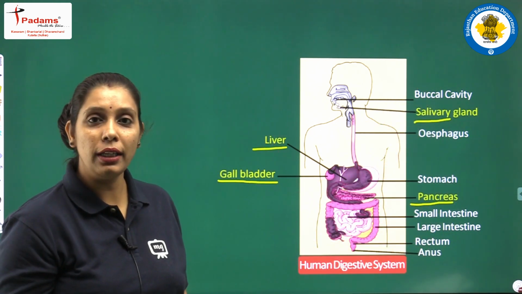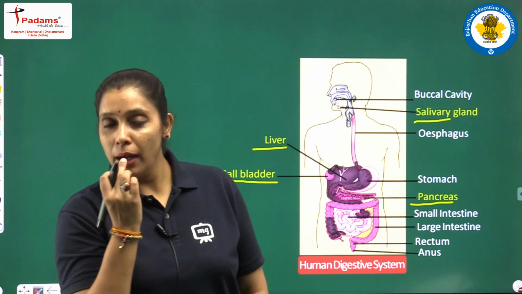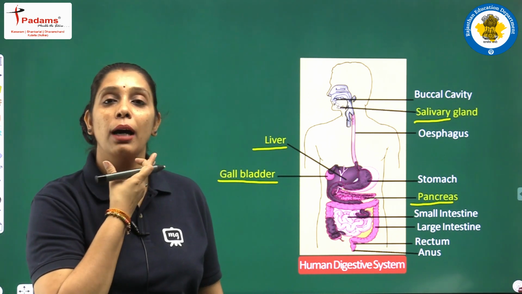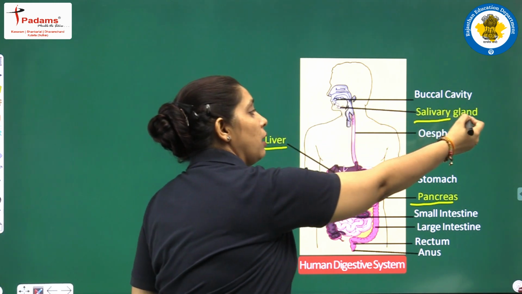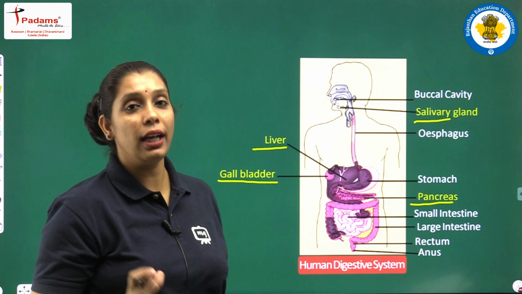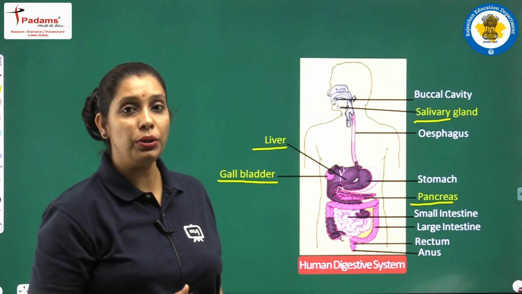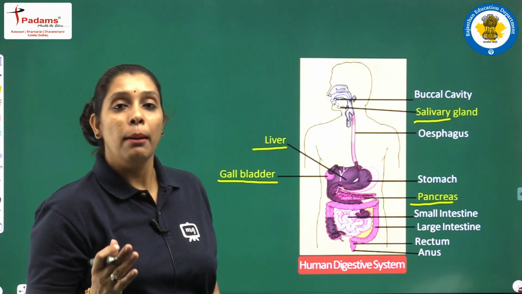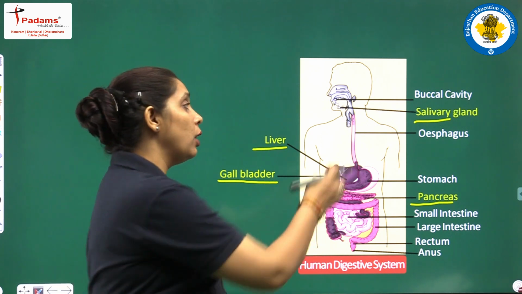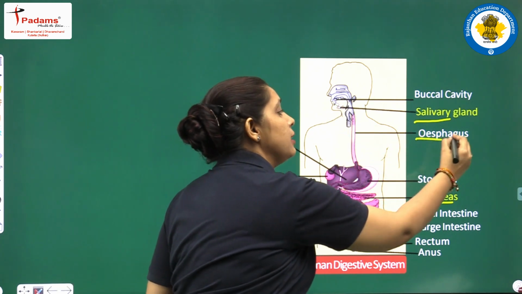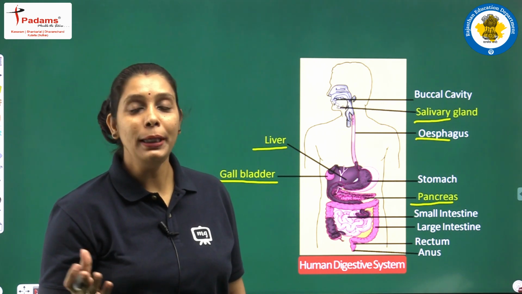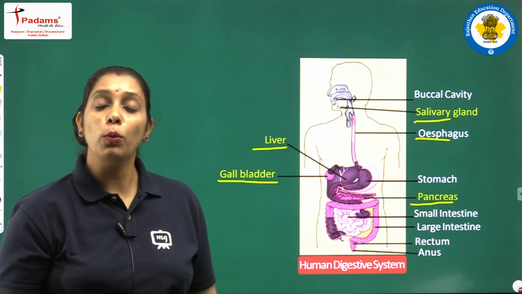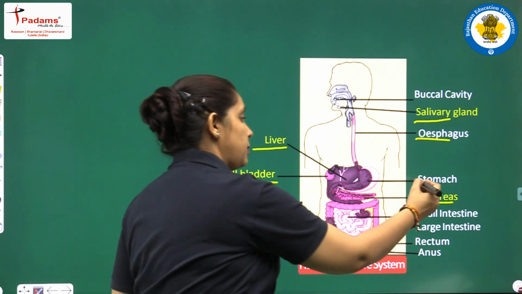कैसे start होता है? Between our lips, we have our mouth or buccal cavity. In the buccal cavity, we have salivary glands. तो position ध्यान रखिए, salivary gland कहाँ situated होती है? In the buccal cavity. The buccal cavity continues with a long pipe which is known as the esophagus, also known as the food pipe. Then it opens into the stomach.